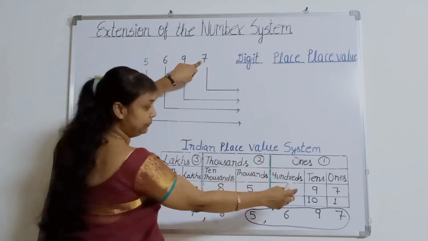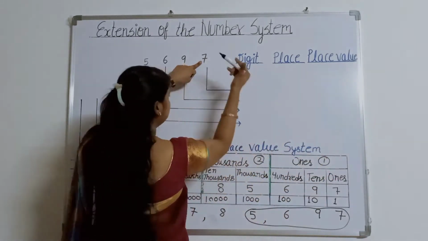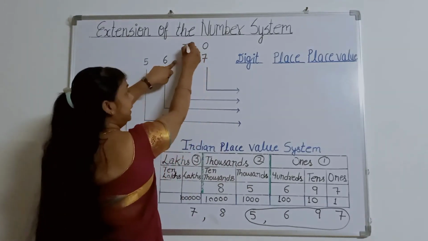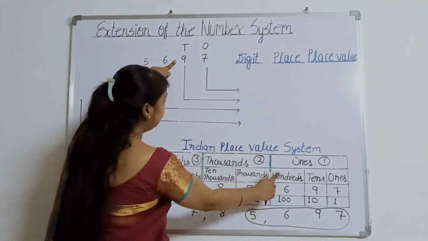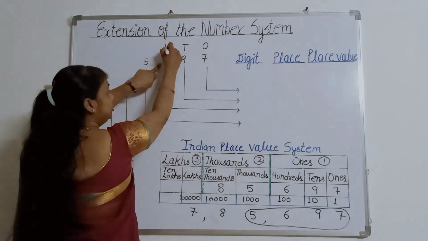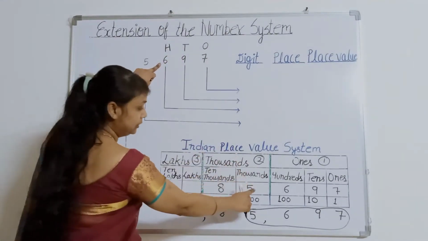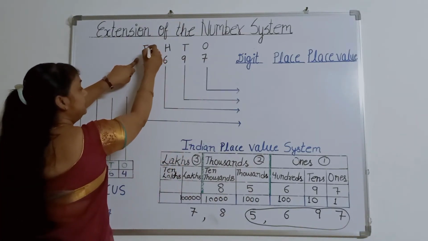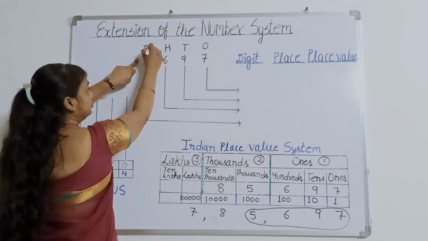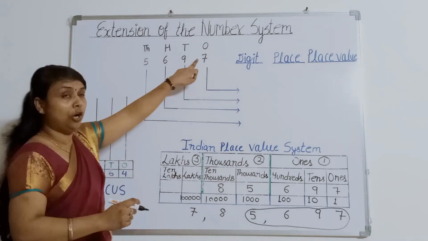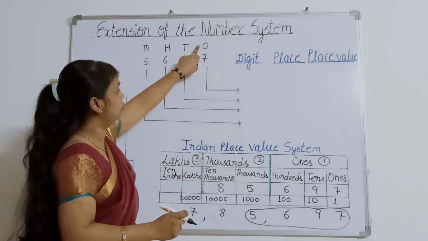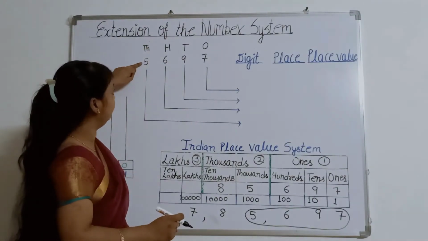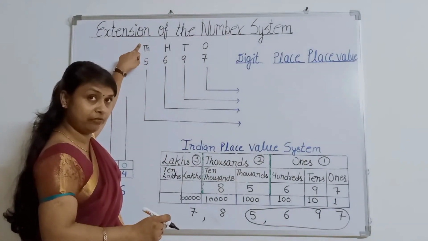This 7 means 1, so I am writing here ones. 9 means 10, so I am writing T for tens. 6 means 100, so I am writing H. This 5 means 1000, so I am writing this 1000. So how will we read this? 7 ones, 9 tens, 600 and 5000. This way we will read.